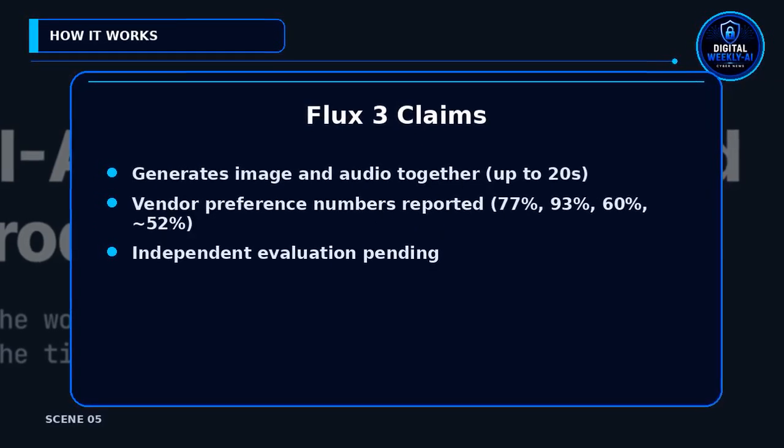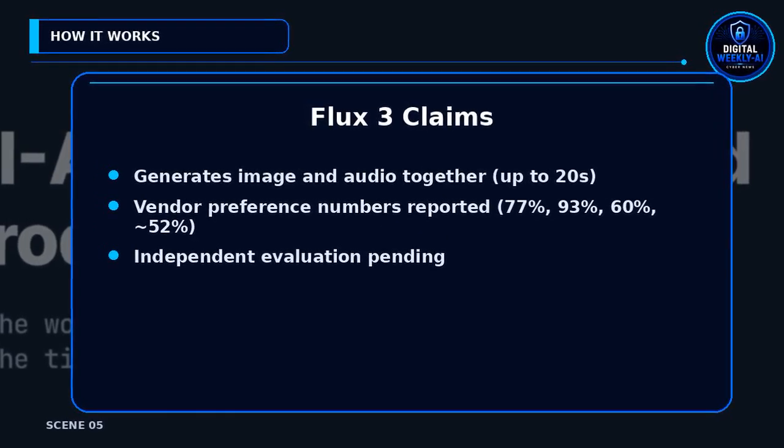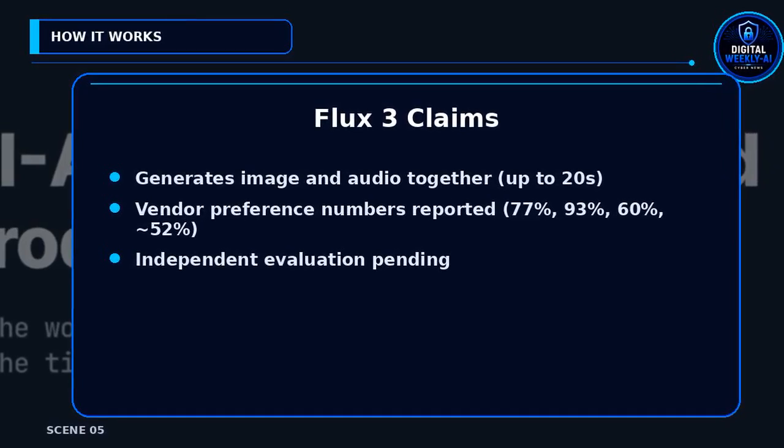Flux 3 aims to generate image and audio together. It targets clips up to 20 seconds. Vendor results: 77% versus Runway Gen 4.5, 93% versus LumaRay 3.2, 60% versus Kling V3 Pro, and about 52% versus Seedance 2.0 and Gemini Omni Flash.